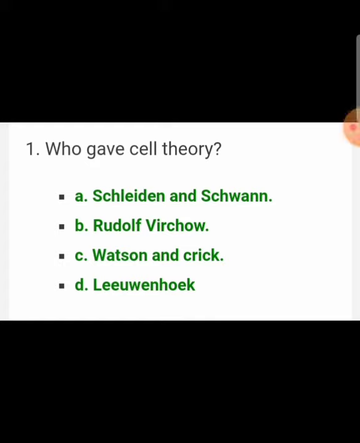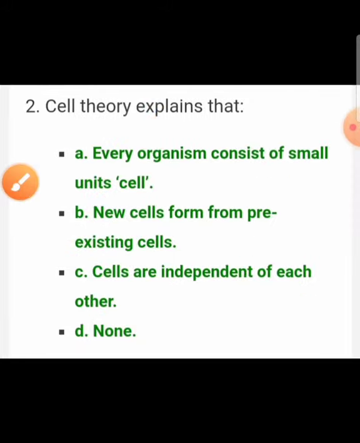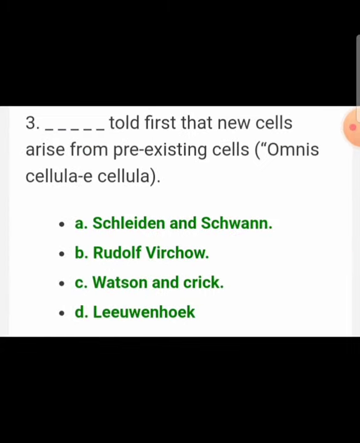In 11th CBSE biology. Here is the first question: who gave cell theory? Schleiden and Schwann. Cell theory explains that every organism consists of small units called cells. Dash told first that new cells arise from pre-existing cells, and the answer is Rudolf Virchow.